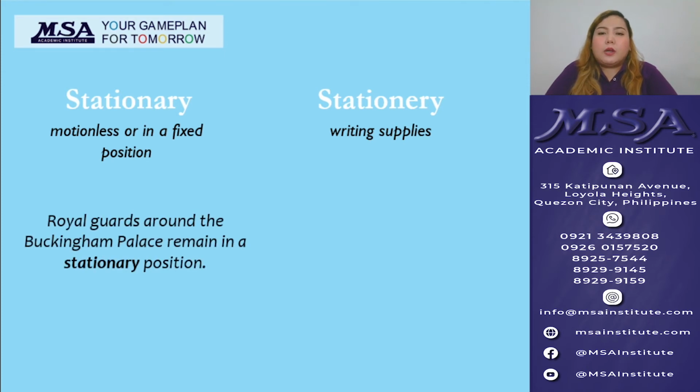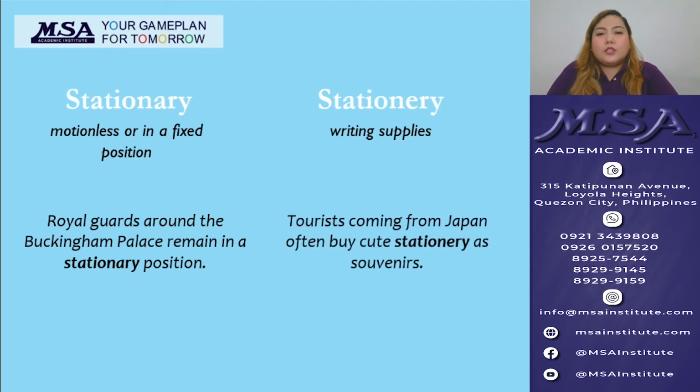Royal guards around the Buckingham Palace remain in a stationary position. Now, this sentence is trying to say that the royal guards remain in a fixed position or they're almost motionless. On the next one, tourists coming from Japan often buy cute stationery as souvenirs. So since the word here refers to the things that we buy and give out as souvenirs, then we can use the word stationery. Now let's try to fill in the blanks in the next sentences.